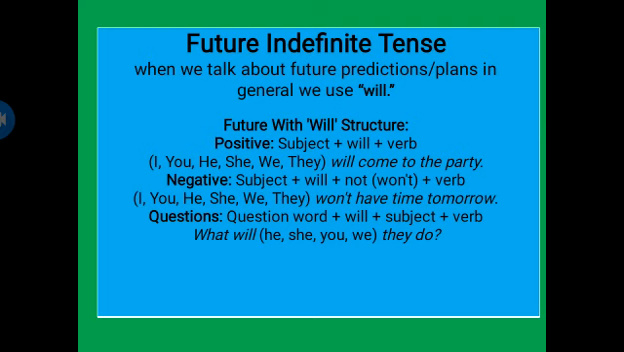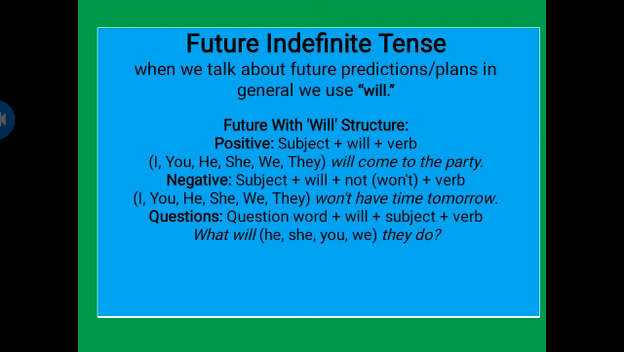To make such a sentence negative, we will put not after the helping verb, which is will. The structure will be subject plus will plus not plus verb. For example, they will not or won't. Won't actually is the contraction. We are using the contraction. We can also use will not. We will not have time tomorrow, or she will not have time tomorrow, or I will not have time tomorrow. These are all negative sentences.